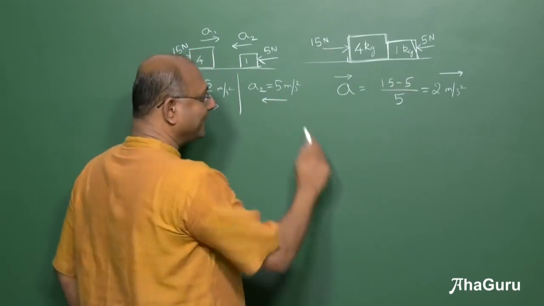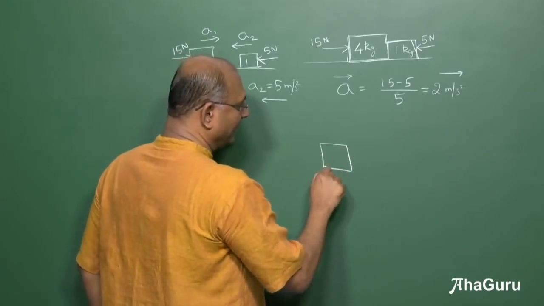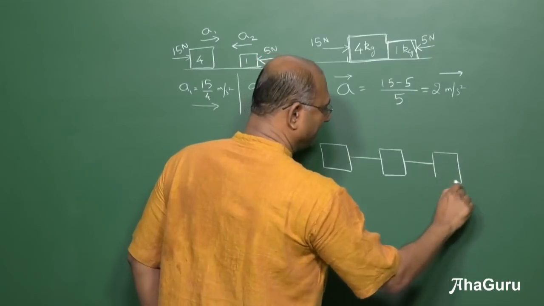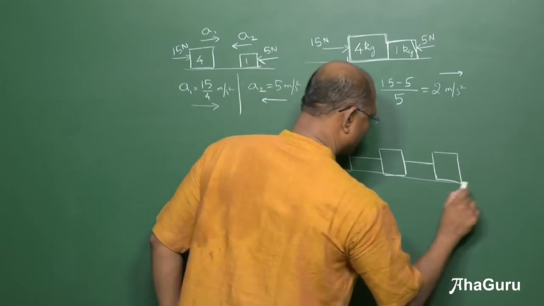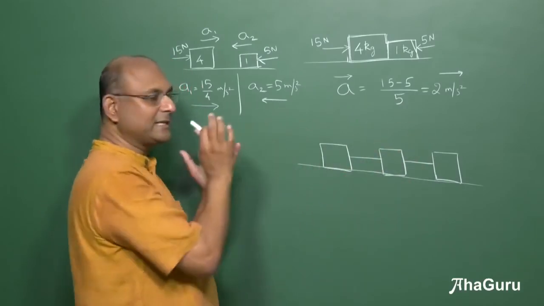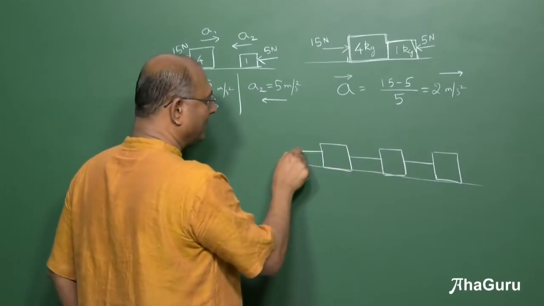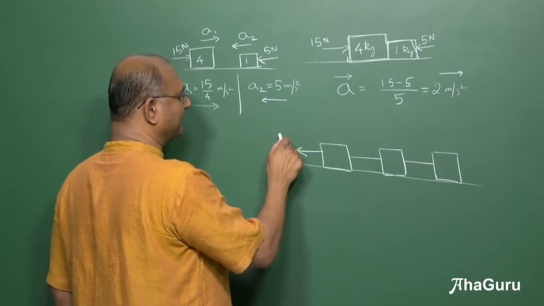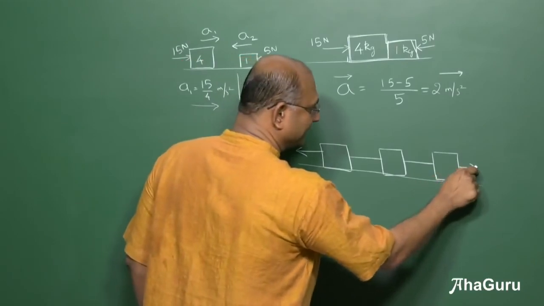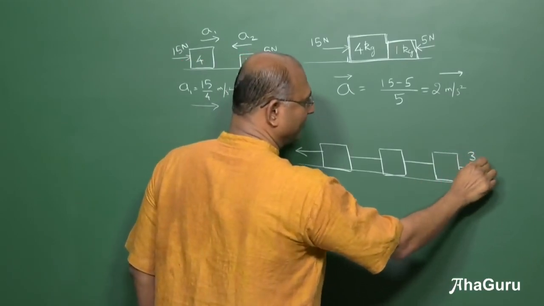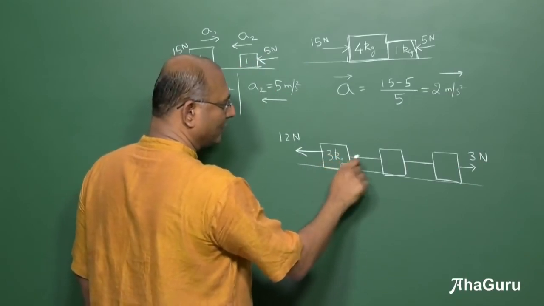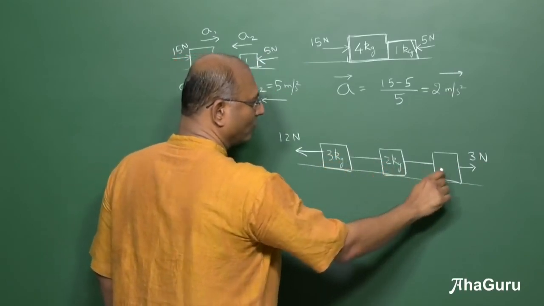Okay. Now let us take another example. Now if I had, let us say, 3 blocks like this on a smooth floor. Smooth floor, I don't have to worry about friction. We'll come to friction in other cases later. Okay. So now I'm going to pull in this direction with a force of 12 newtons. And I'm pulling it in that direction with a force of, let us say, 3 newtons. This is 3 kg, 2 kg, 1 kg.